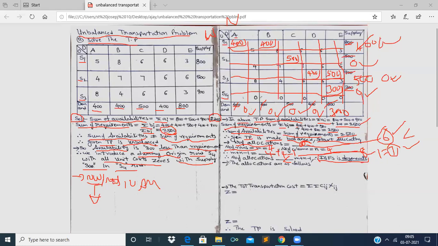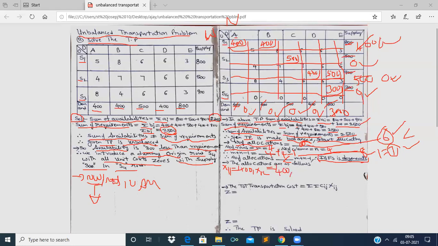X11 is equal to 400. Next, second allocation, X12. X12 is also equal to 400.